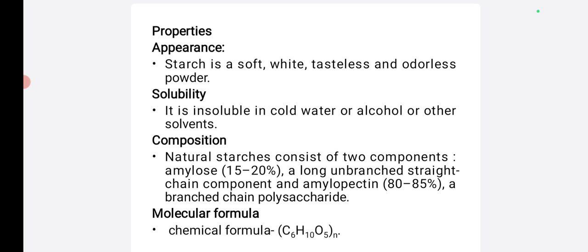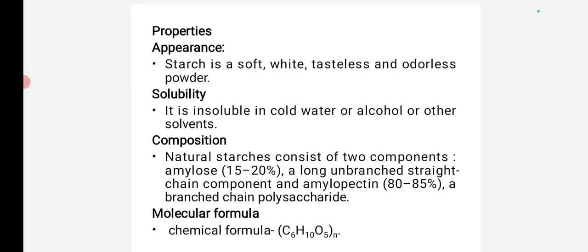Composition: starch naturally consists of two components, one is amylose, another one is amylopectin. Amylose is 15 to 20% and is a long unbranched straight chain, and amylopectin is 80 to 85% and is branched.